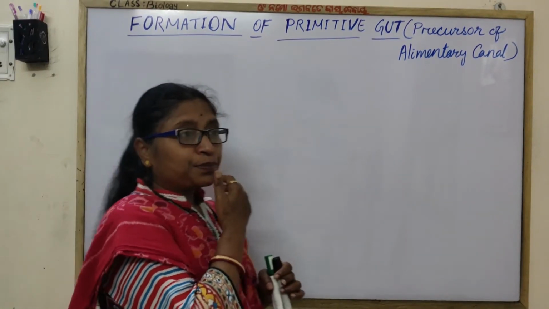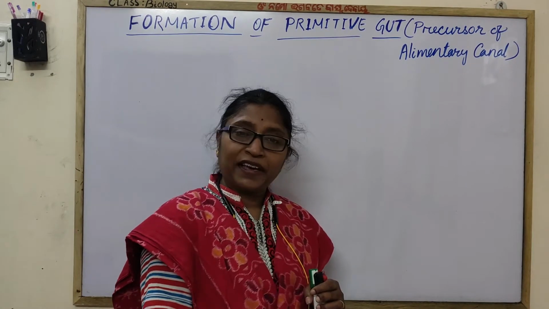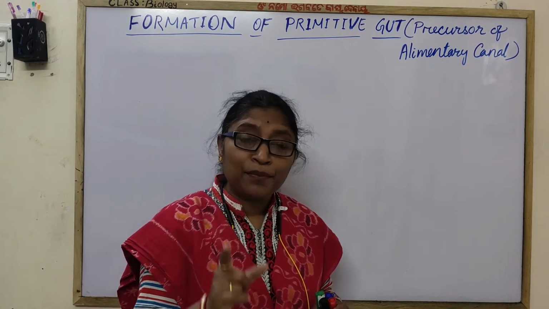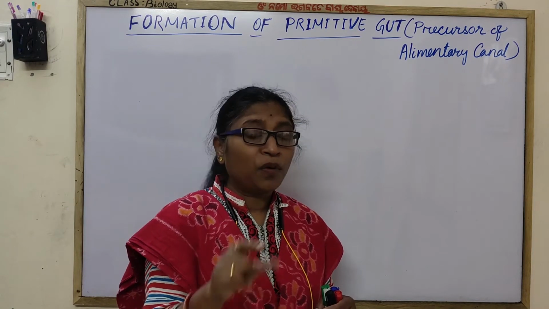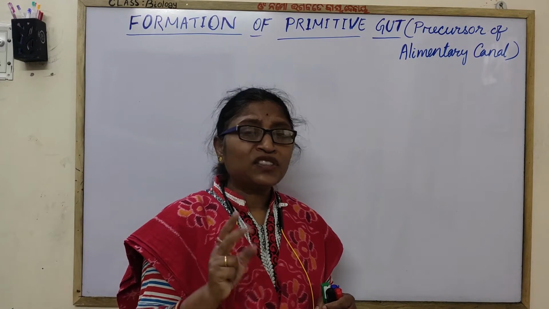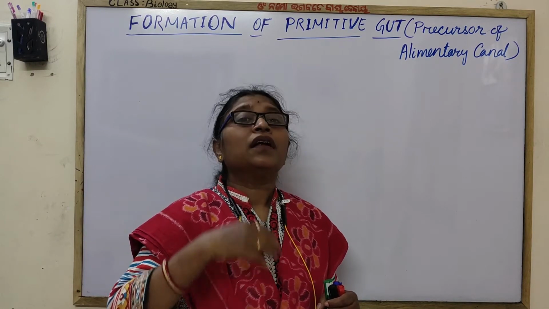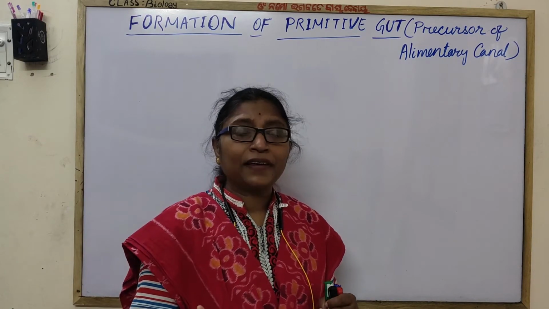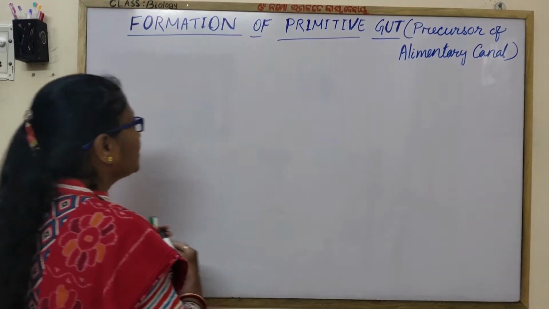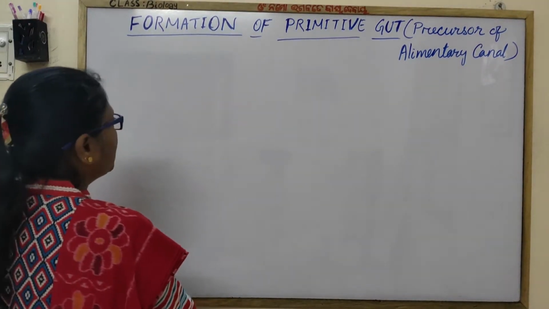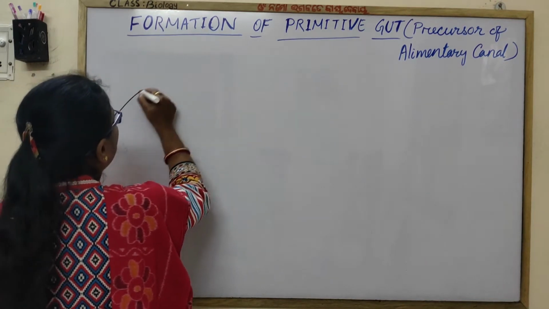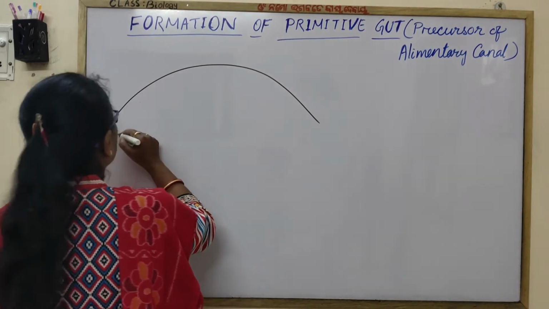Towards the fourth week, throughout the third week of embryonic development, the morphogenic movement occurs to form the three different germ layers. Now, during the fourth week, the embryonic fold occurs. Let us see what happens when the three germ layers are produced.